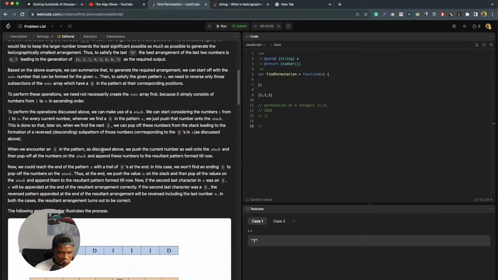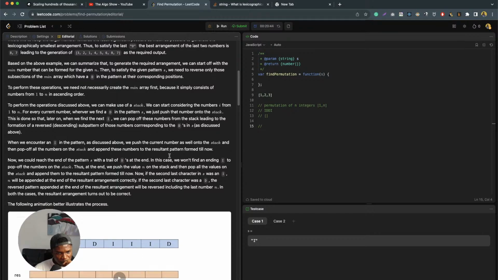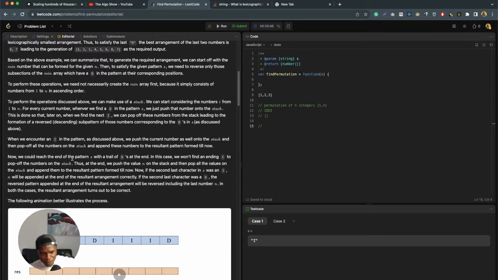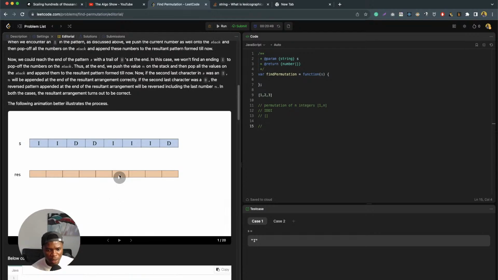When we encounter I in the pattern, we push the current number as well onto the stack, and then pop off all the numbers on the stack and append these numbers to the result. Okay. I think I'm beginning to understand this.